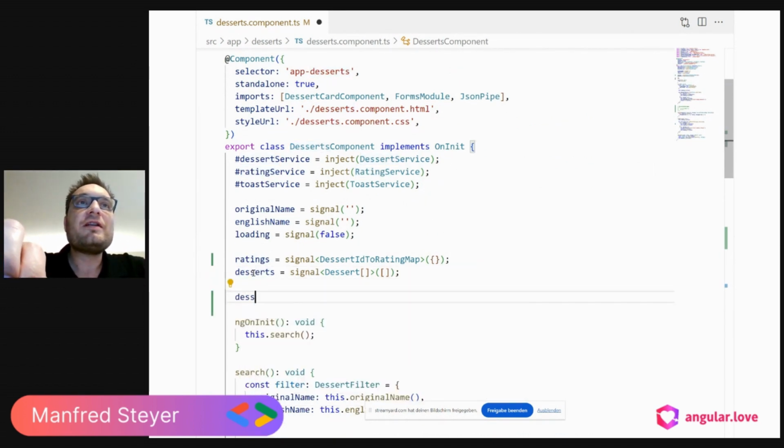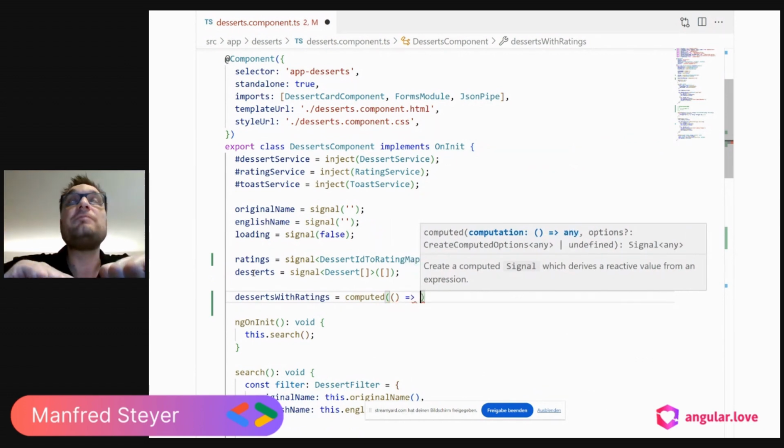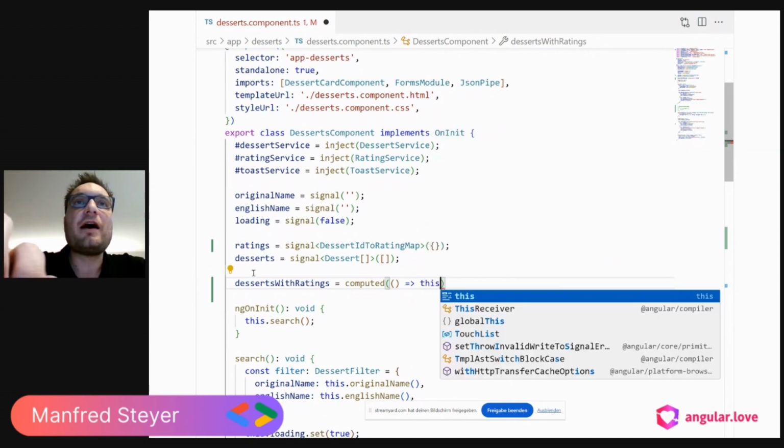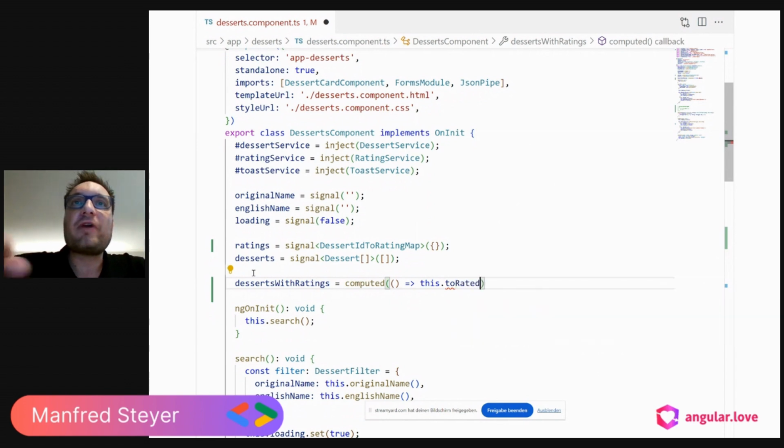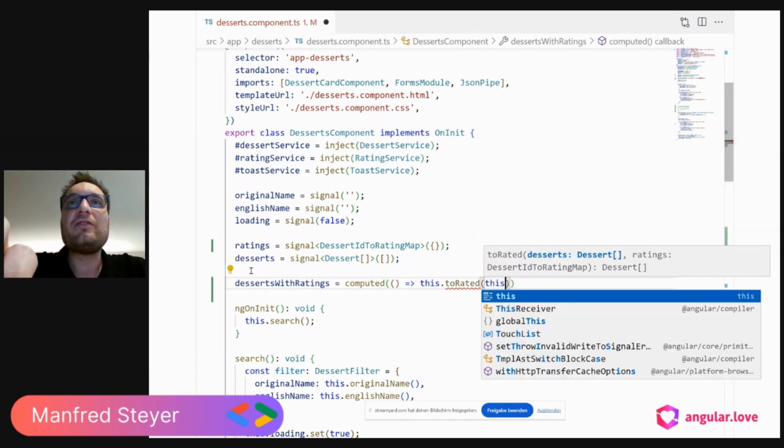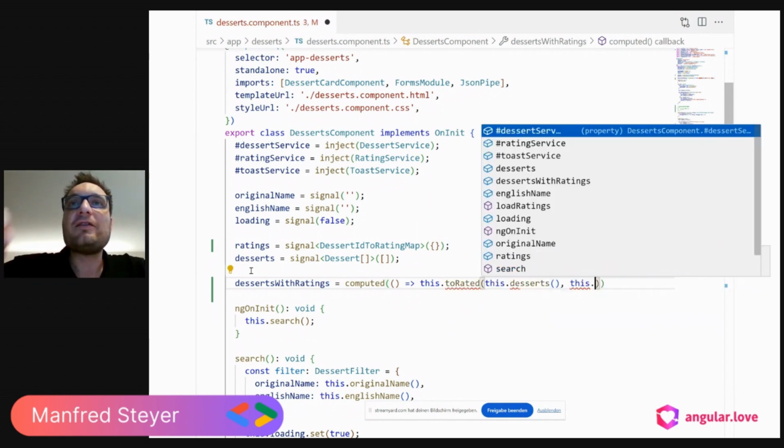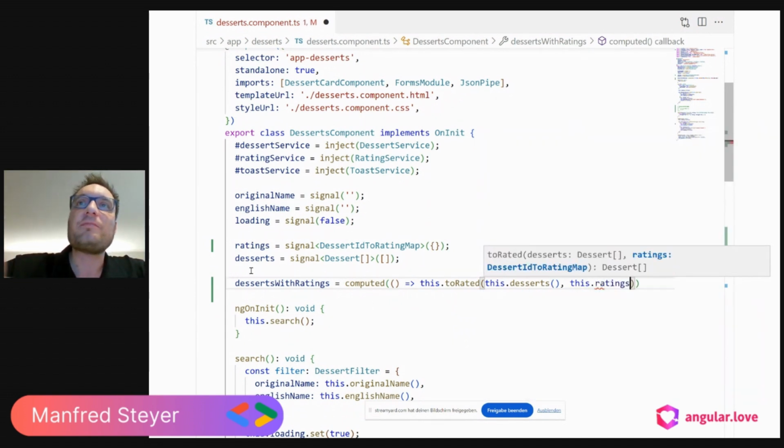For instance, deserts with ratings could be a computed signal. And here I'm just calling toRated. I'm passing in this dot deserts and this dot ratings.